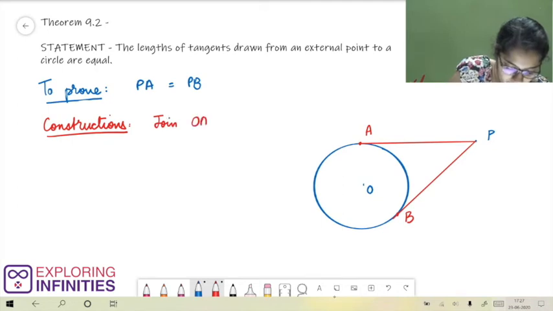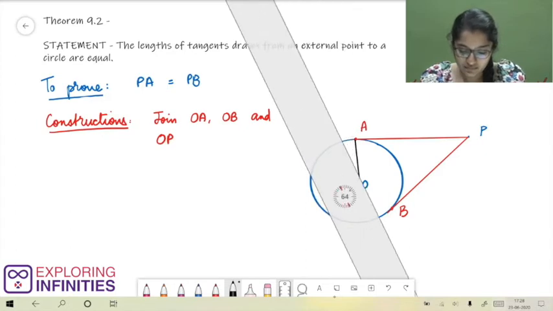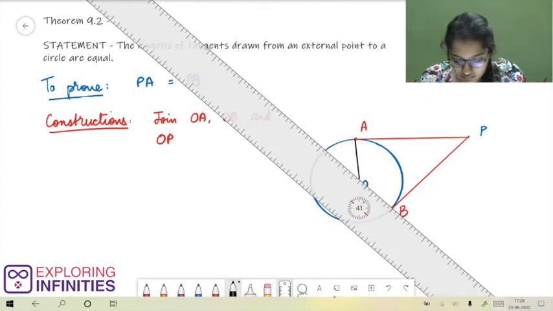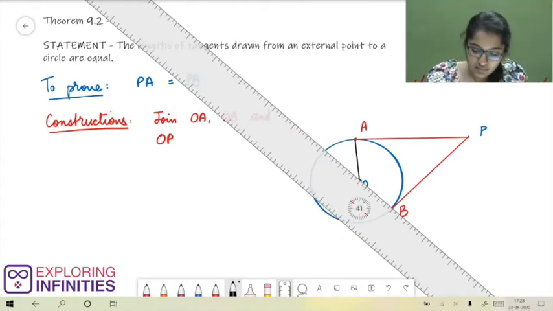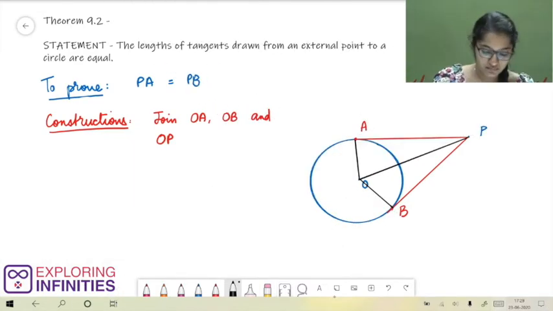Join OA, OB and OP. First, we are joining OA and then OB and finally OP. So now we have joined OA, OB and OP.